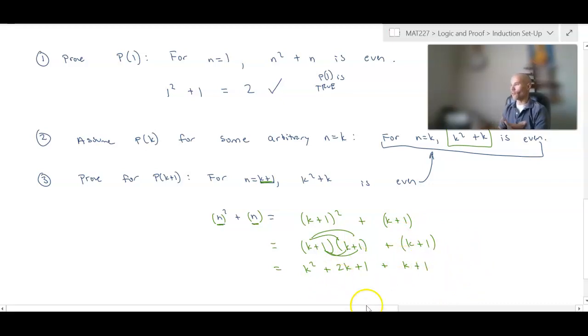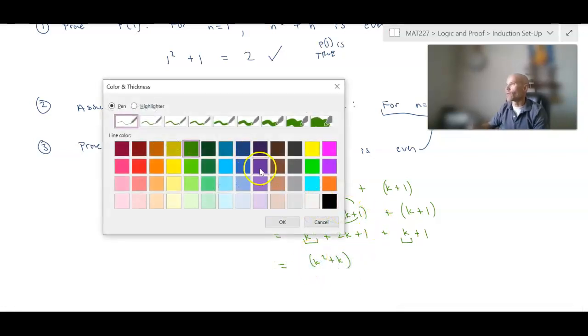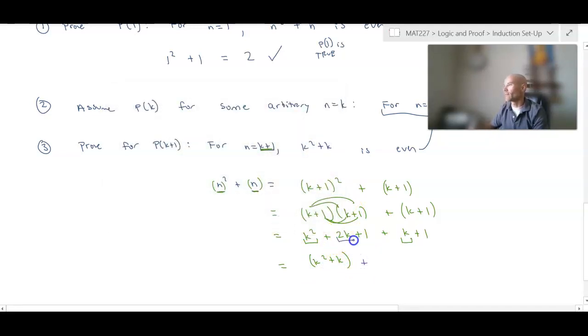Now this is really hard. I don't know if this is even or not. It kind of, again, depends on what the value of k is. But in our previous step, we've assumed that for n equals k, k squared plus k is even. Well, check it out. I have a k squared there. I have a k there. And what I know is that k squared plus k, let me just regather those two terms right there. And now I'm going to say plus the remaining stuff. I have 2k plus 1 plus 1. Well, check it out. That's 2k plus 2.